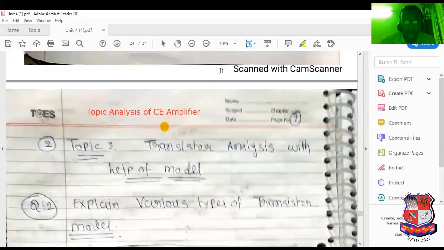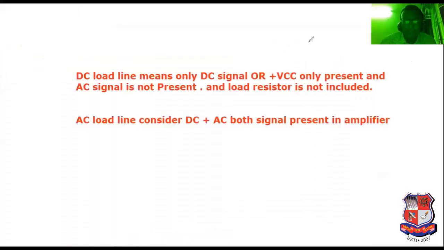First of all understand this topic, then I will switch over to the analysis of the common emitter amplifier.